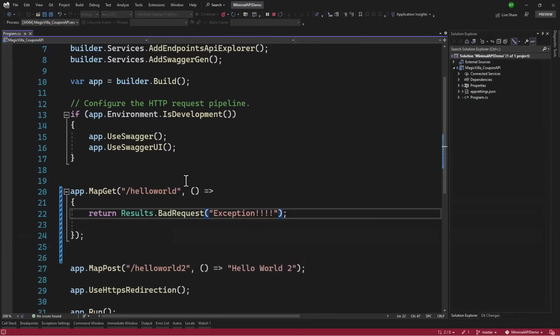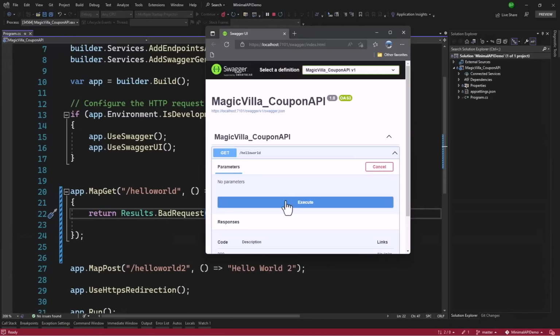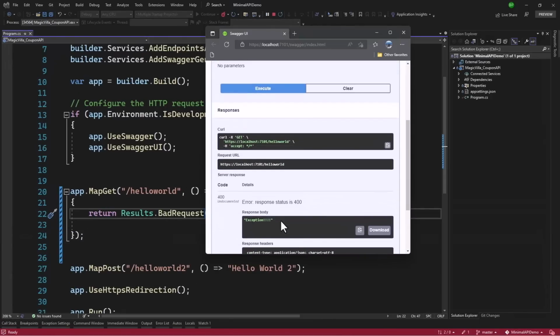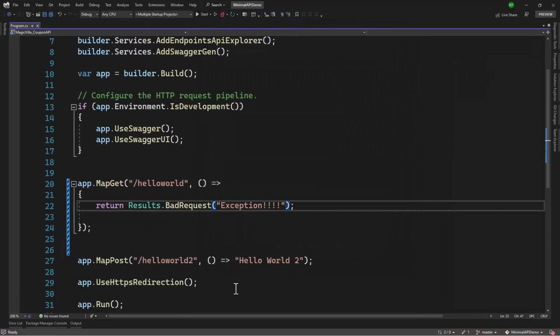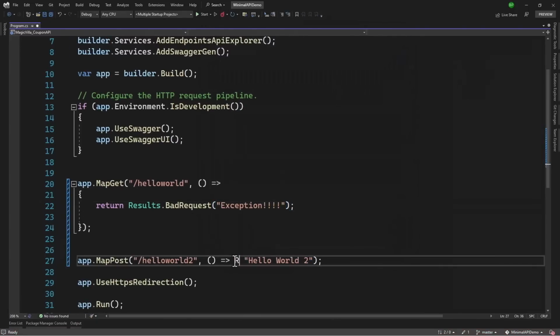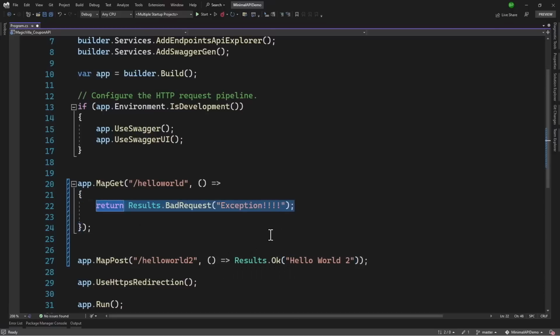Let me run that. We will try this here. And perfect. Now you can see our API is returning a 400, which stands for bad request. If everything was good, right here we can directly return results.ok. Inside there we will pass the hello world if we want to keep that in the same line. If you want multiple lines, you can add the curly brackets and do the same thing with results.ok.